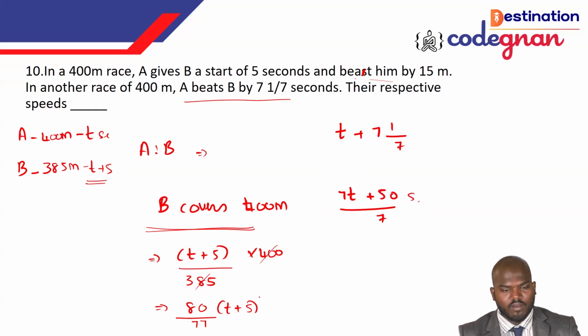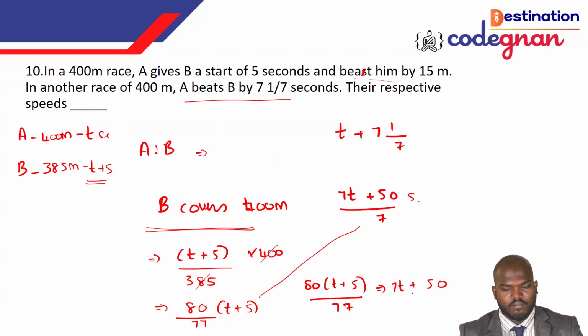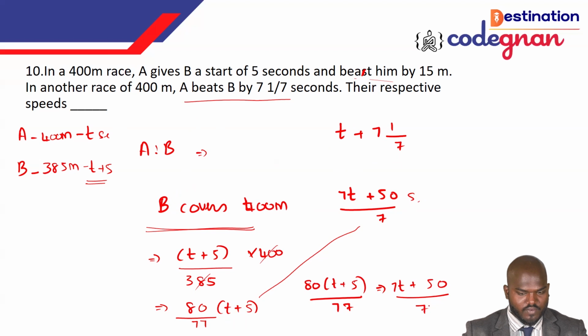So you just manipulate both equations here, because both of them are given data to find the value. It's just making you confused. They have given another data, but by this only you can decode the value of the answer here. So going to this one, you see this 80 times t plus 5 over 77. Here there is 7t plus 50 by 7. You see, with the seventh table I can cancel this as 11.